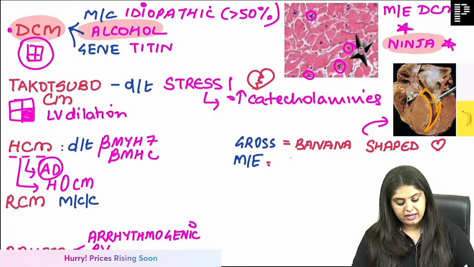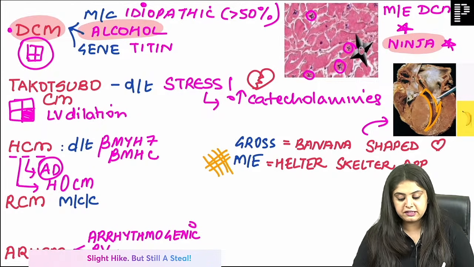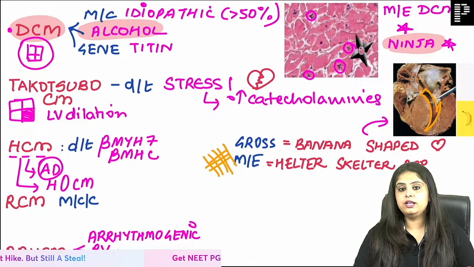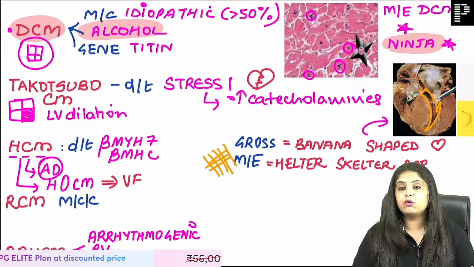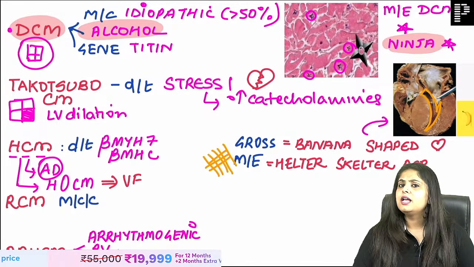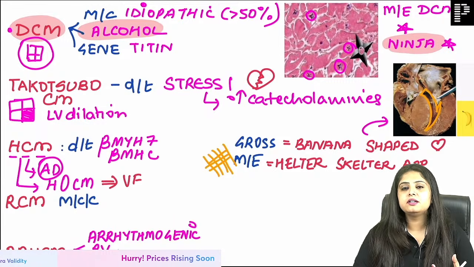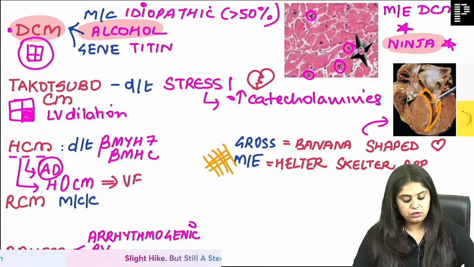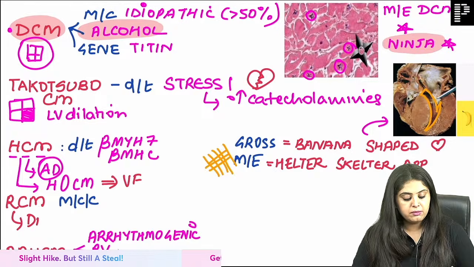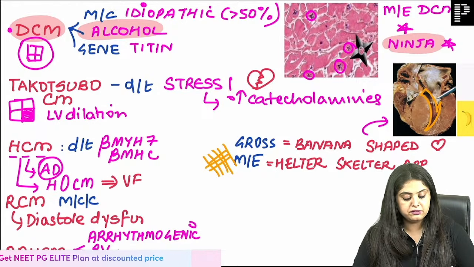If I move forward microscopically, right now you told me helter skelter appearance, like our life, so are its fibers. They are going to go all here and there, and finally the patient is going to land up most commonly in what? In ventricular fibrillation. Last cardiomyopathy, that is restrictive cardiomyopathy. The heart is restricted. Now you answer two questions for me. Number 1, restriction of what? Systole or diastole? Is the heart not able to contract or not able to relax? It is more of a diastolic dysfunction.